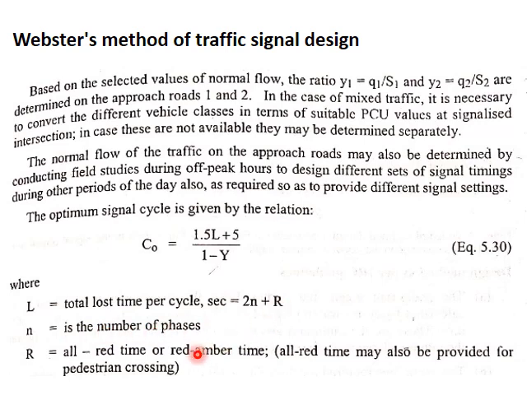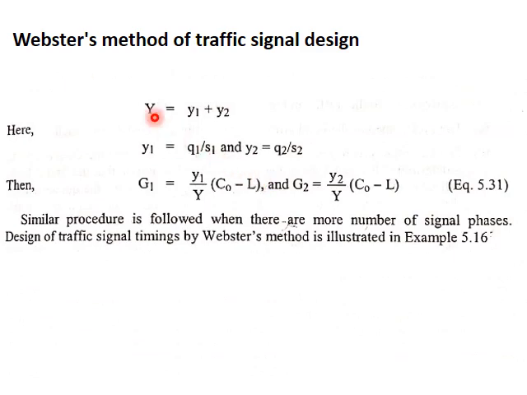R is the all-red time. Red time computation we have seen before. Red time of one phase is equal to the green time plus amber time of the other phase. And capital Y in the equation for C0 is given by y1 plus y2, where small y1 is equal to Q1 by S1 and small y2 is equal to Q2 by S2.